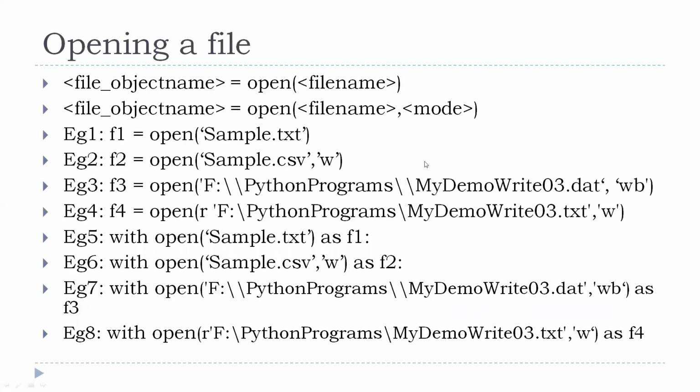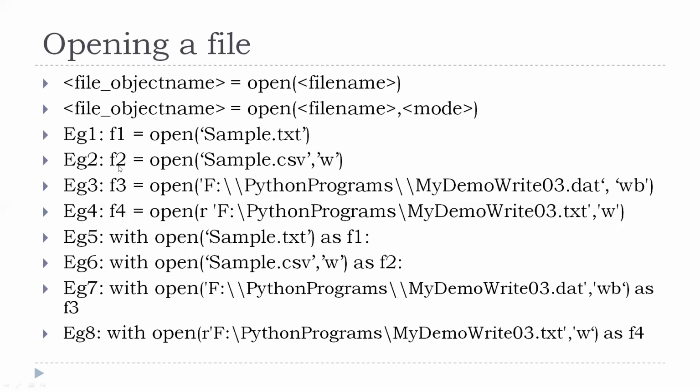So, the first topic is opening a file. I can open the file in two formats. Let us move on to the example and then we will see the syntax. Example 1 states that F1 is equal to open of sample.txt. Here, I do not have the second parameter as given in the second syntax. That is, mode is not present. Whenever I am not specifying the mode, I am opening the file for reading.